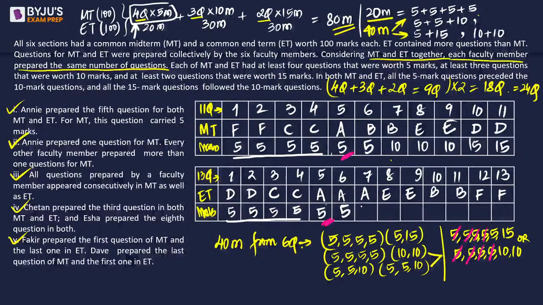So if I put 5 here and 15 here, or we can have a 10 here or a 10 here, तो हमारे पास 3 10 और आएंगे और 2 15 और आएंगे. In other words, if question number 8 is going to be 15, what I can do is I can shift it as the 11th question, and 11th question का 10 marks इधर ला सकते हैं, right? This is very much possible. That's the shifting that we can do. Okay.